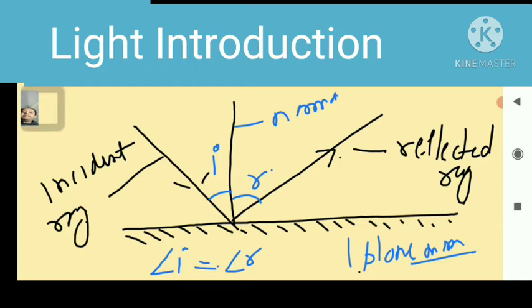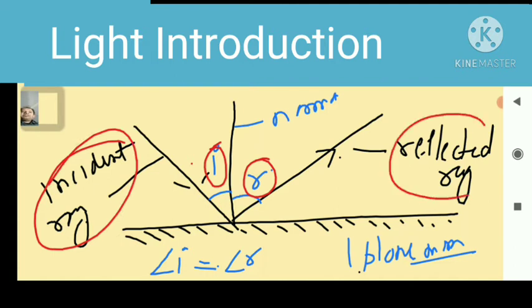Angle i is called the angle of incidence, and r is called the angle of reflection. Here I repeat again what we do. Firstly, we take a plane mirror, and a light ray falls on the upper surface of this plane mirror, and after hitting it, it returns back to the same medium. This is called the incident ray and this is called the reflected ray.